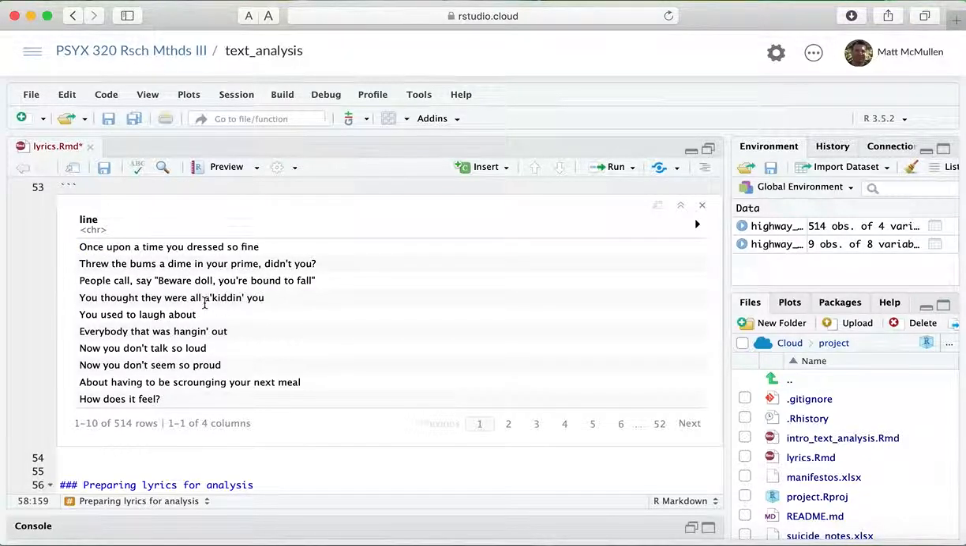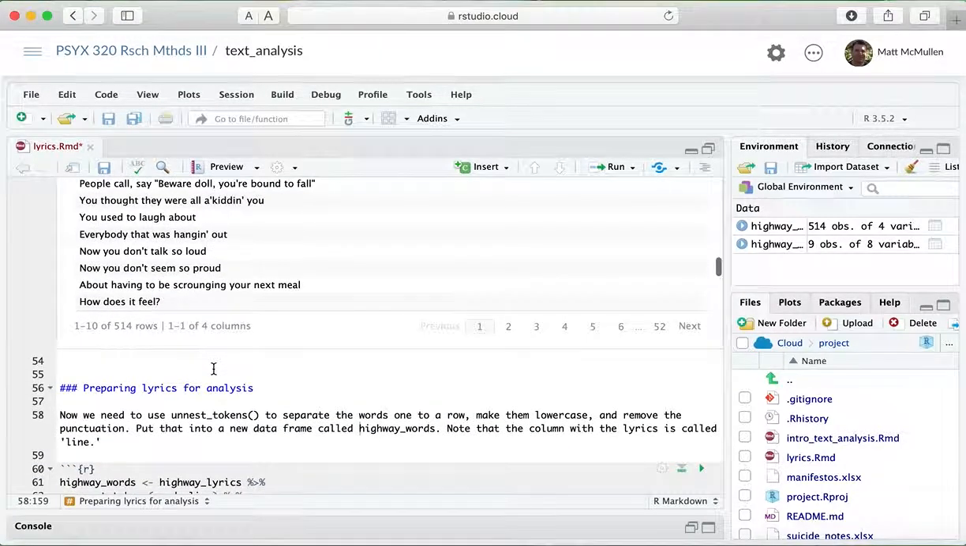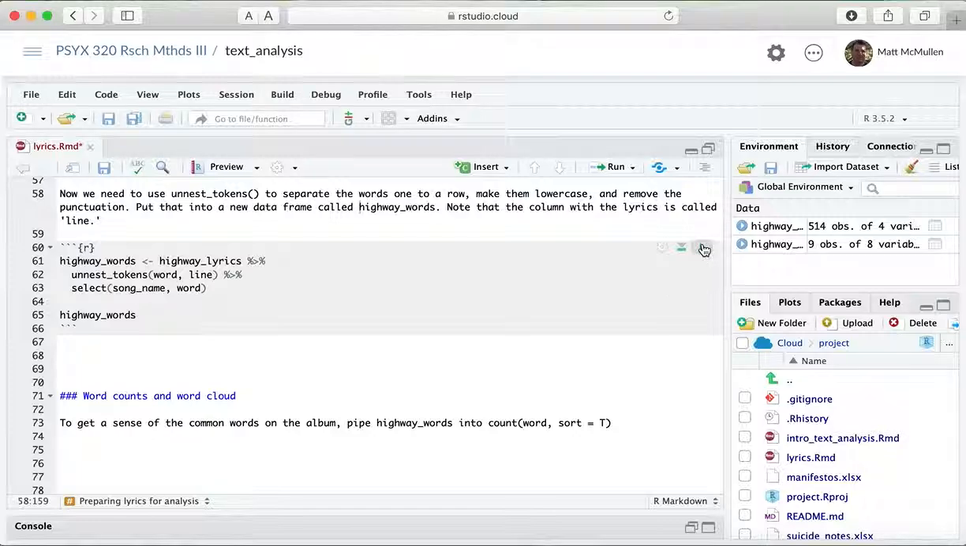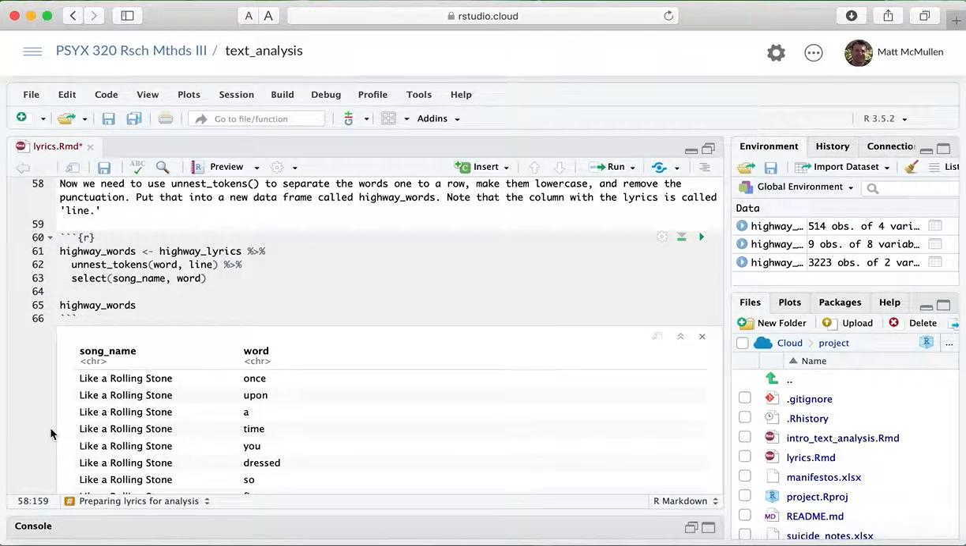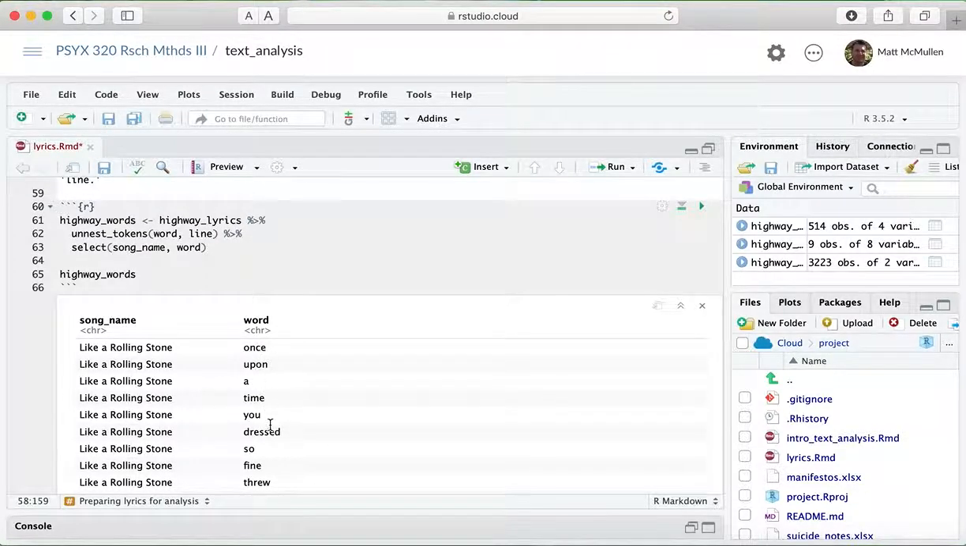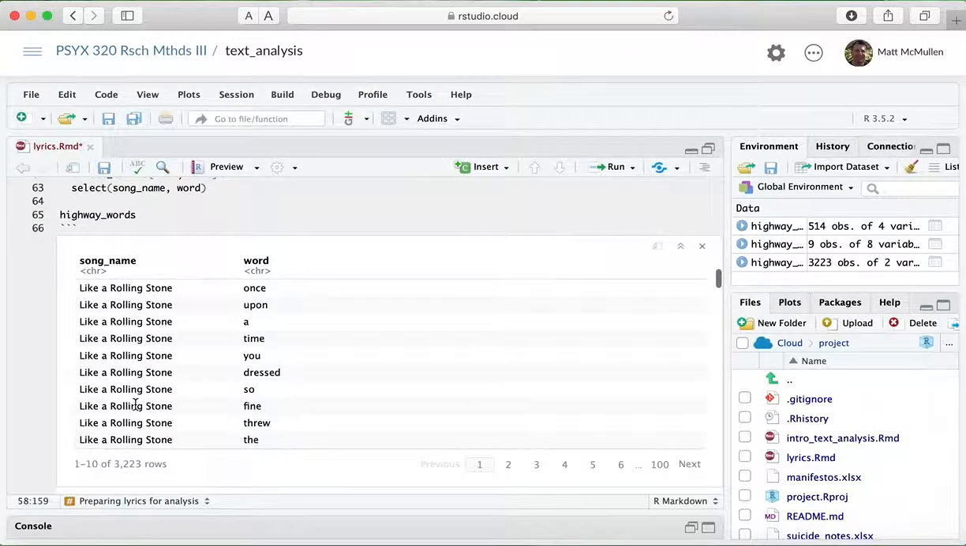It'll separate. It'll get rid of the quotations and commas and stuff. Although I think it leaves the apostrophes, but it'll get rid of most of the punctuation there, question mark here, and separate it so each word is on one line. And so there you see "once upon a time," etc., with one word per line, and you see that the O in once is now lowercase there. So that's what that unnest tokens does.